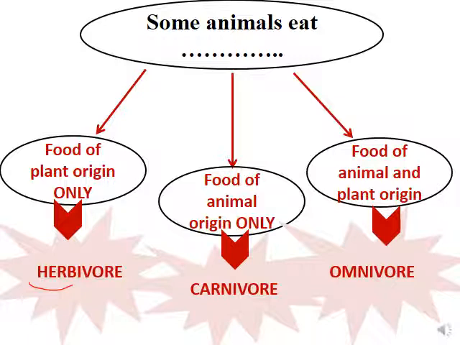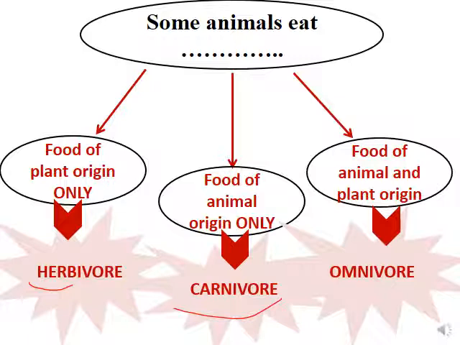And the animal that consumes food of animal origin only is called carnivore. Example about this is the dog that eats meat. It consumes food of animal origin only, so we call it carnivore.